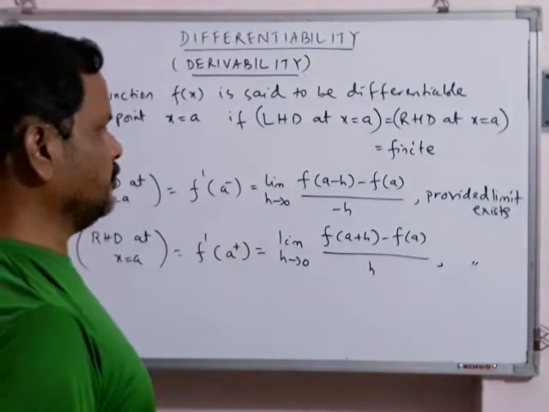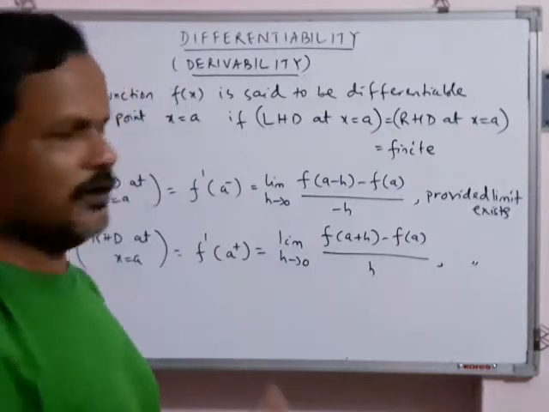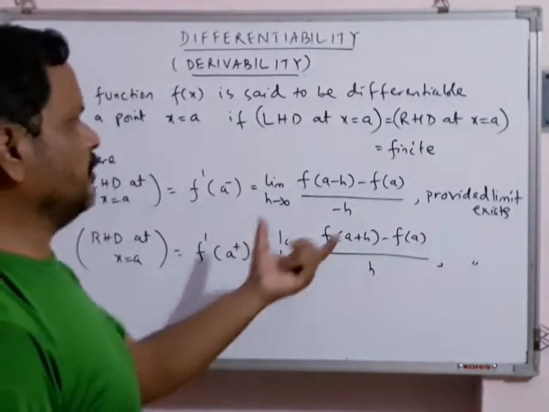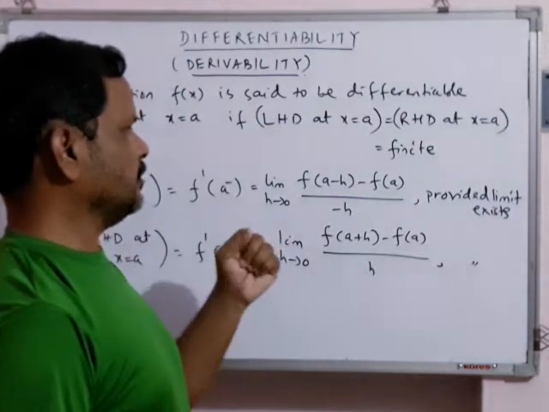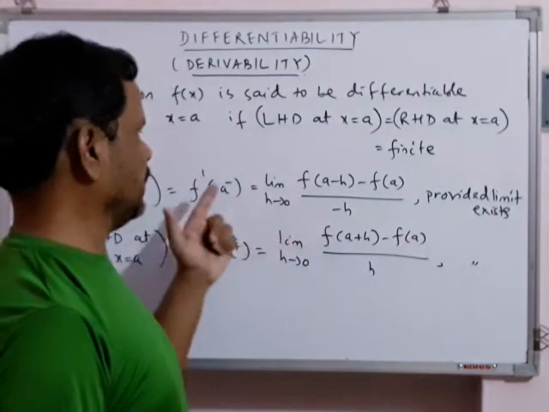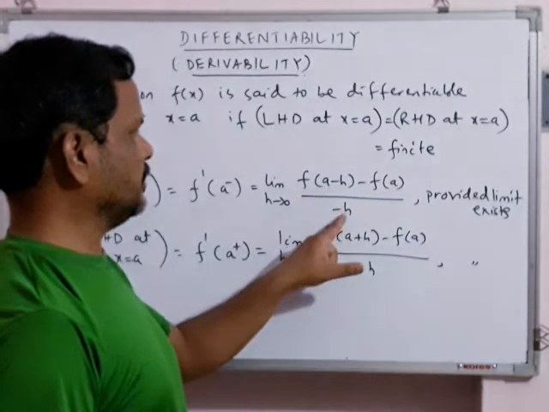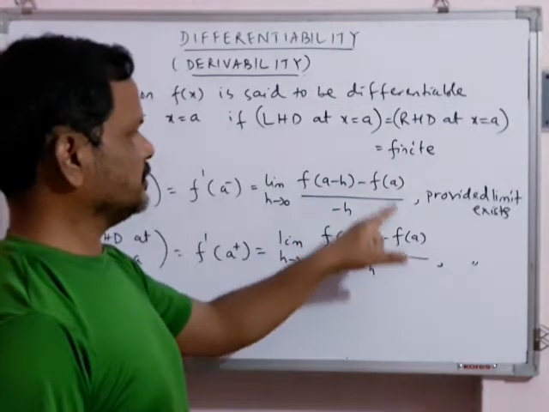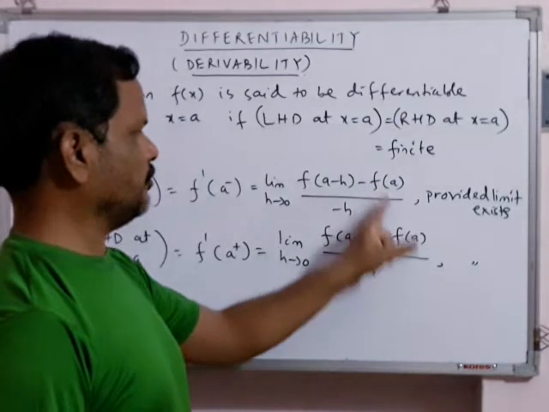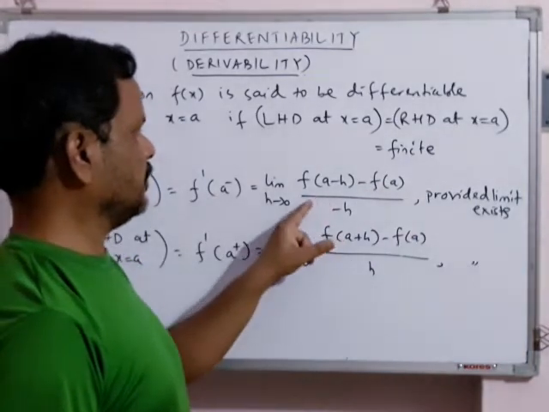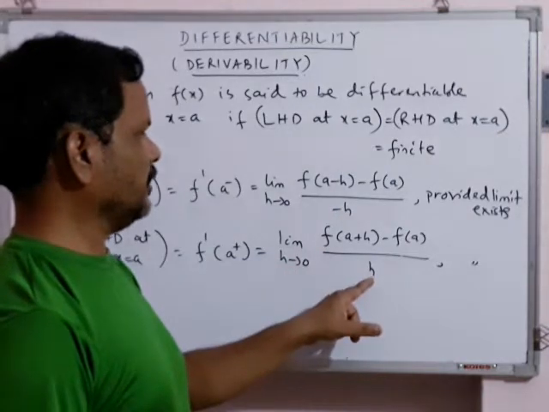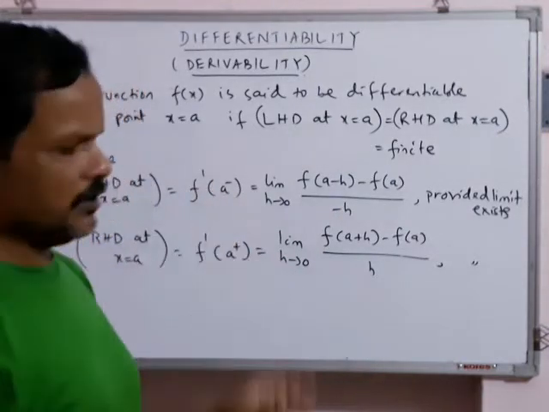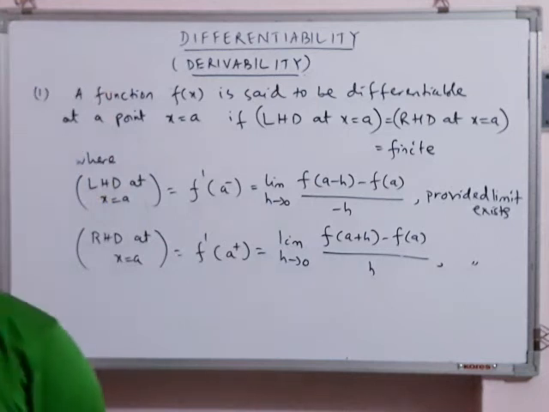Then by using formula of limits, algebra of limits, we will evaluate the limit and simplify to get LHD as well as RHD. You see the difference between these two formulas. In LHD you have f(a minus h) and in the denominator minus h. This is the same: minus f(a), minus f(a). In both you have minus f(a). In LHD it is divided by minus h, in RHD you have divided by plus h. Very important, you remember the formula. If you don't know the formula, you cannot do any problem on differentiability.